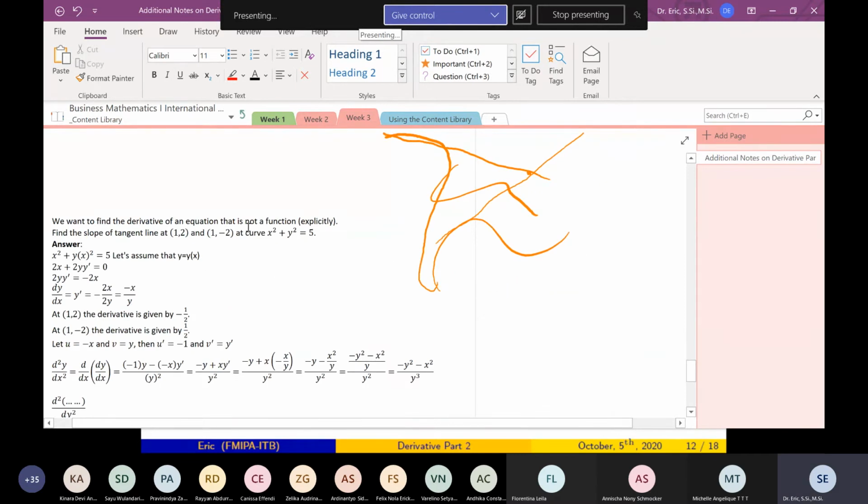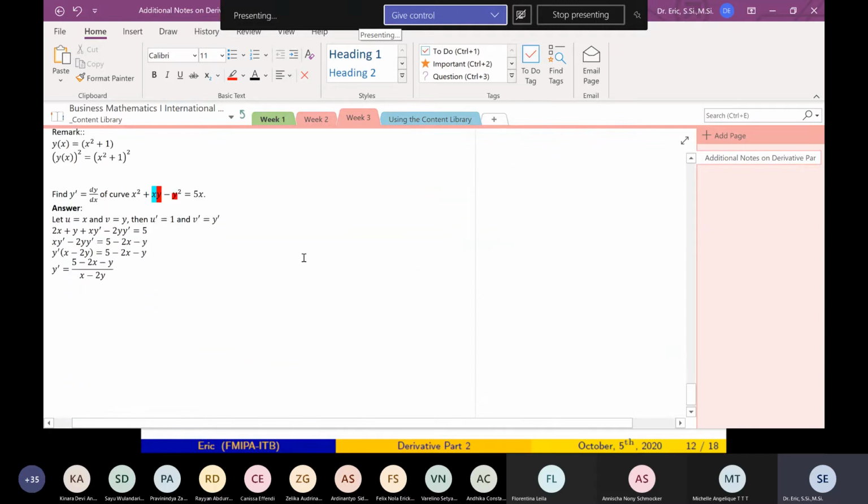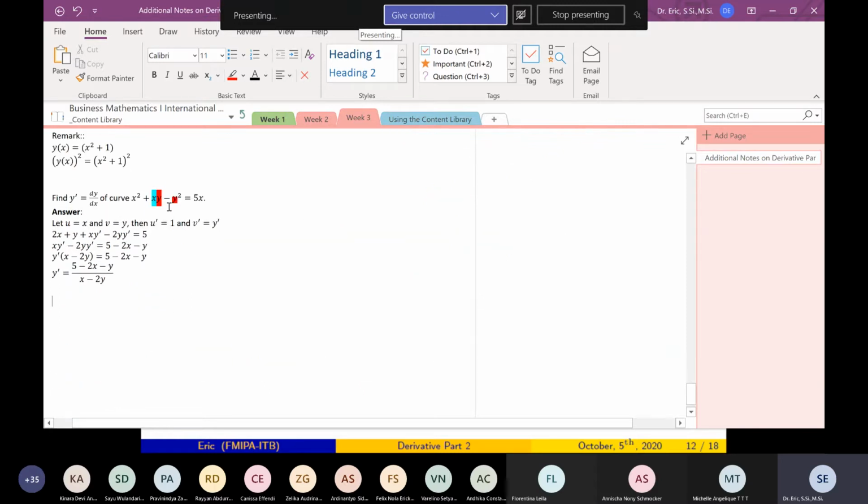I don't know. But it is given implicitly by this equation. What is y in this? I don't know. But it is given by this implicit equation. So that's why we say this is implicit differentiation. And don't forget, we can just do whatever we want, just like this.